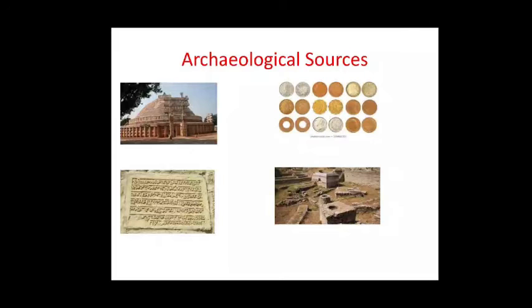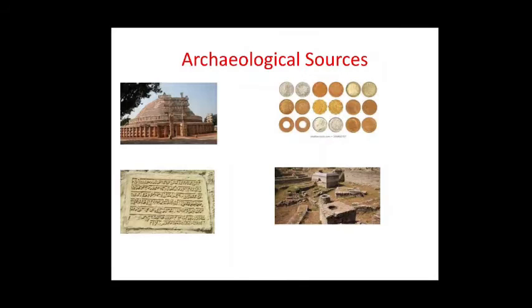So another archaeological source: coins. Coins are small in shape but contain many important aspects. They are helpful in understanding the geographical extent of the rulers. So when the ruling started, which time, who was the king, what was the importance and what was the economic condition especially, and religious aspects, all that. So again, printed gold coins show a very rich status. So we understand that coins also reflect the time being.